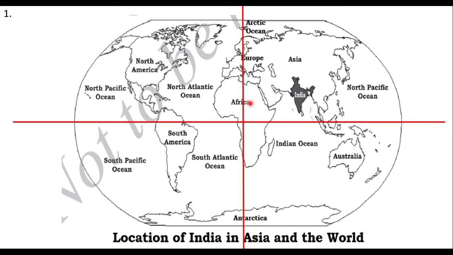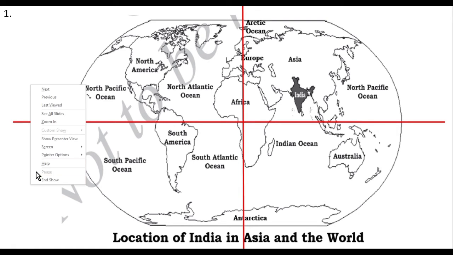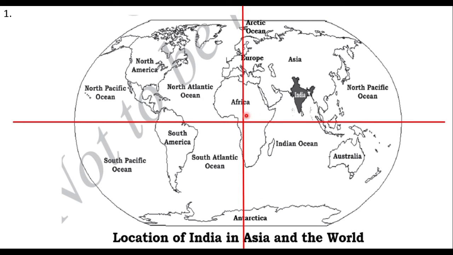India is located entirely in the northern hemisphere. This upward portion of the equator is called the northern hemisphere, and the downward portion of the equator is called the southern hemisphere.